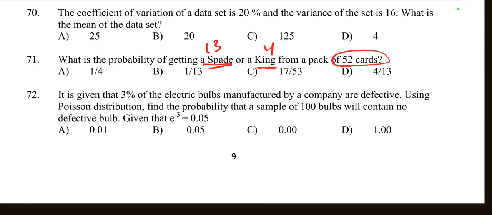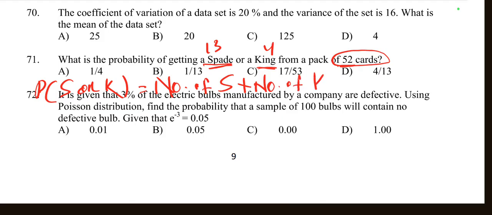Now there is one card that is both a spade and a king. That is the common card, the king of spades. We don't want to double count this card. So the probability of drawing a spade or king can be calculated as: probability of spade or king is equal to number of spades plus number of kings minus the number of king of spades.